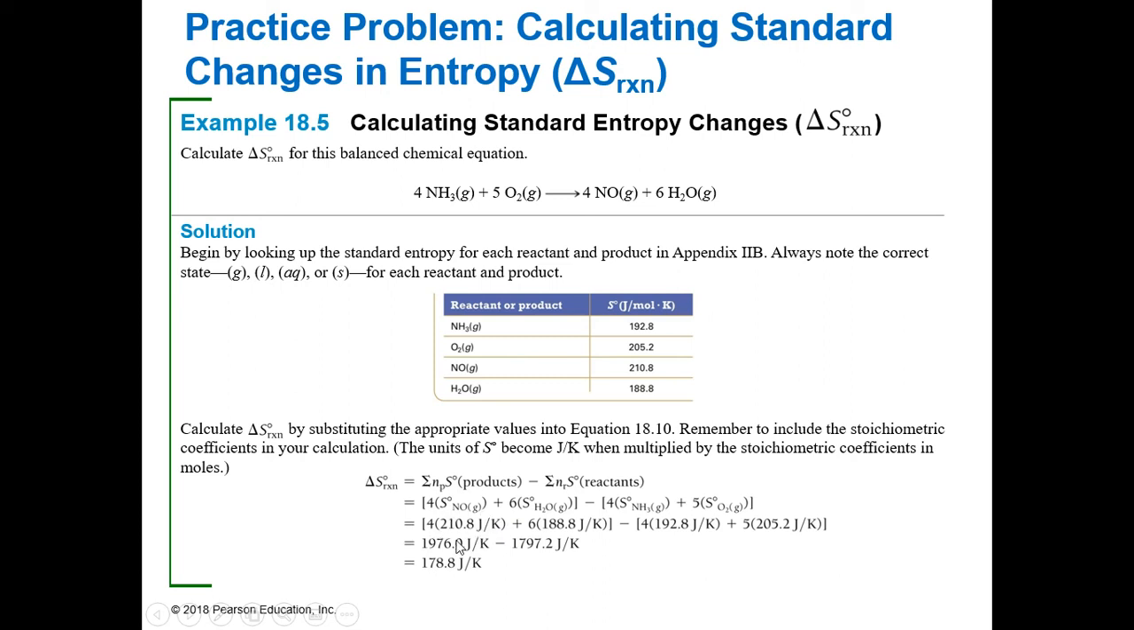So they plug that in for S of our NO. They plug that in for our S of water, our ammonia, our oxygen, right? You would just plug everything in accordingly. Make sure you add all of the products together and then subtract all of the reactants that were added together. So they went ahead and solved for the product value, they solved for the reactant value, and then they took products minus reactants. So the delta S of this reaction is 178.8 joules per Kelvin.